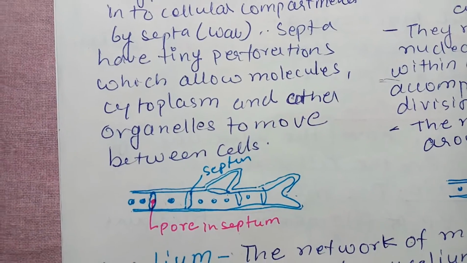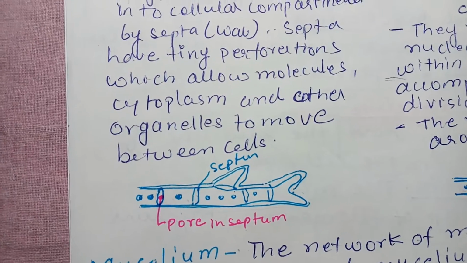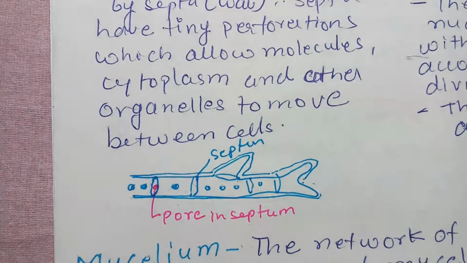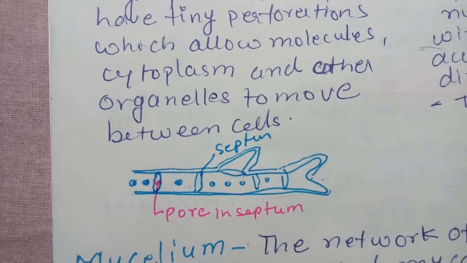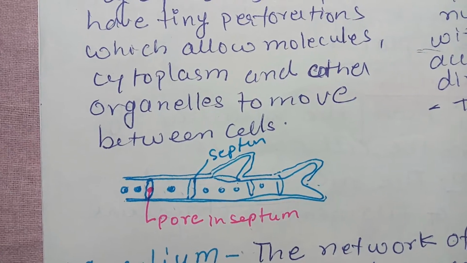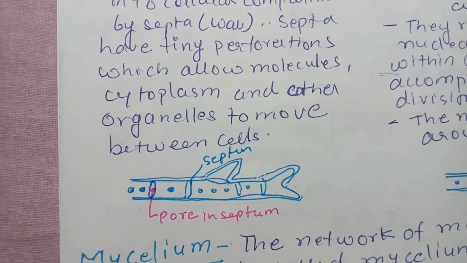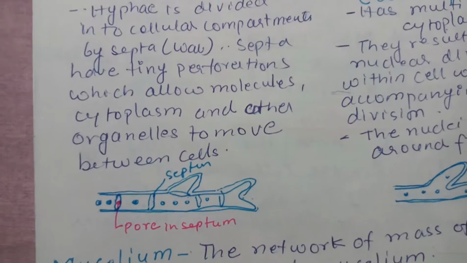You can look at the structure. This is the structure of hypha. Then you can see the nucleus is present, and along with the nucleus, cytoplasm is there. And then these septa carry the pore, through which the cytoplasm can pass.